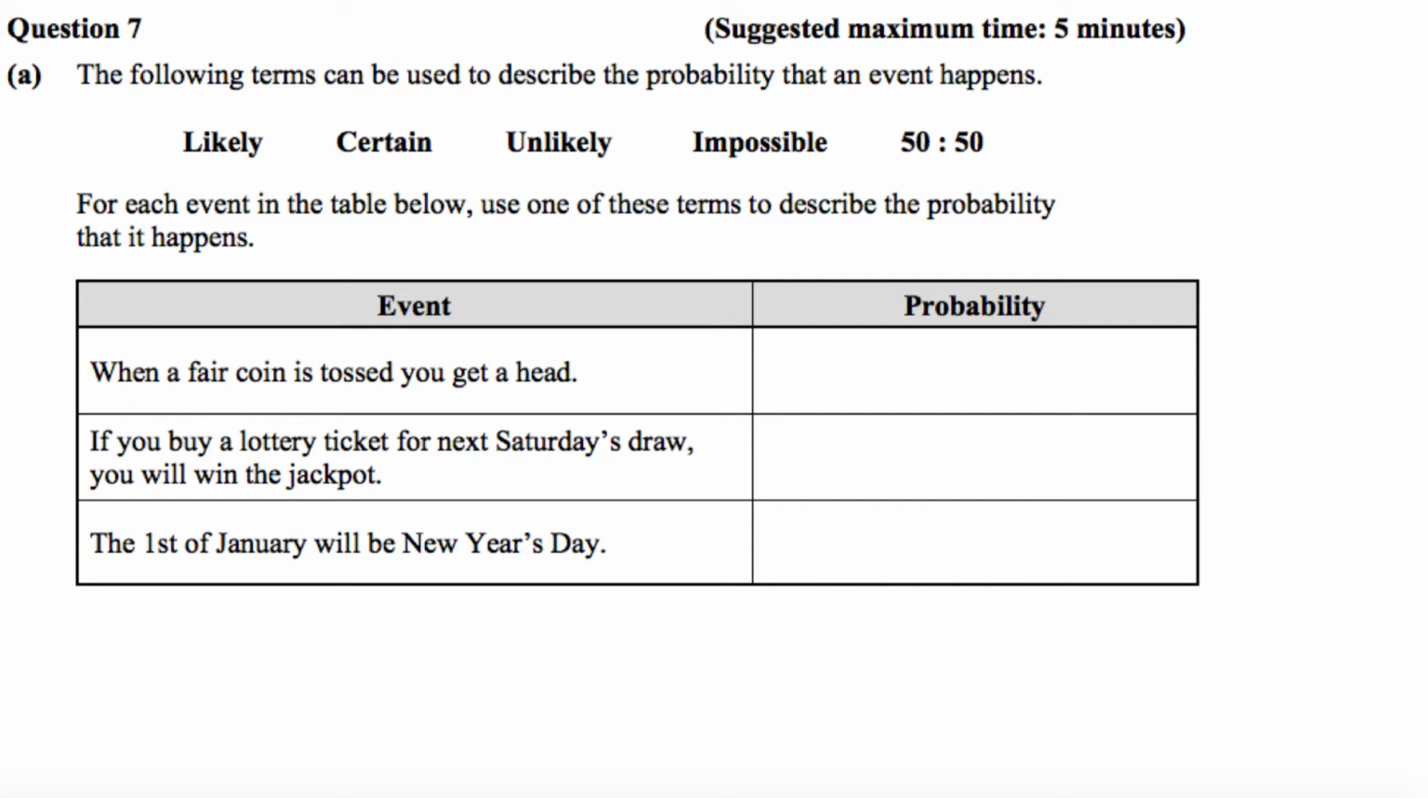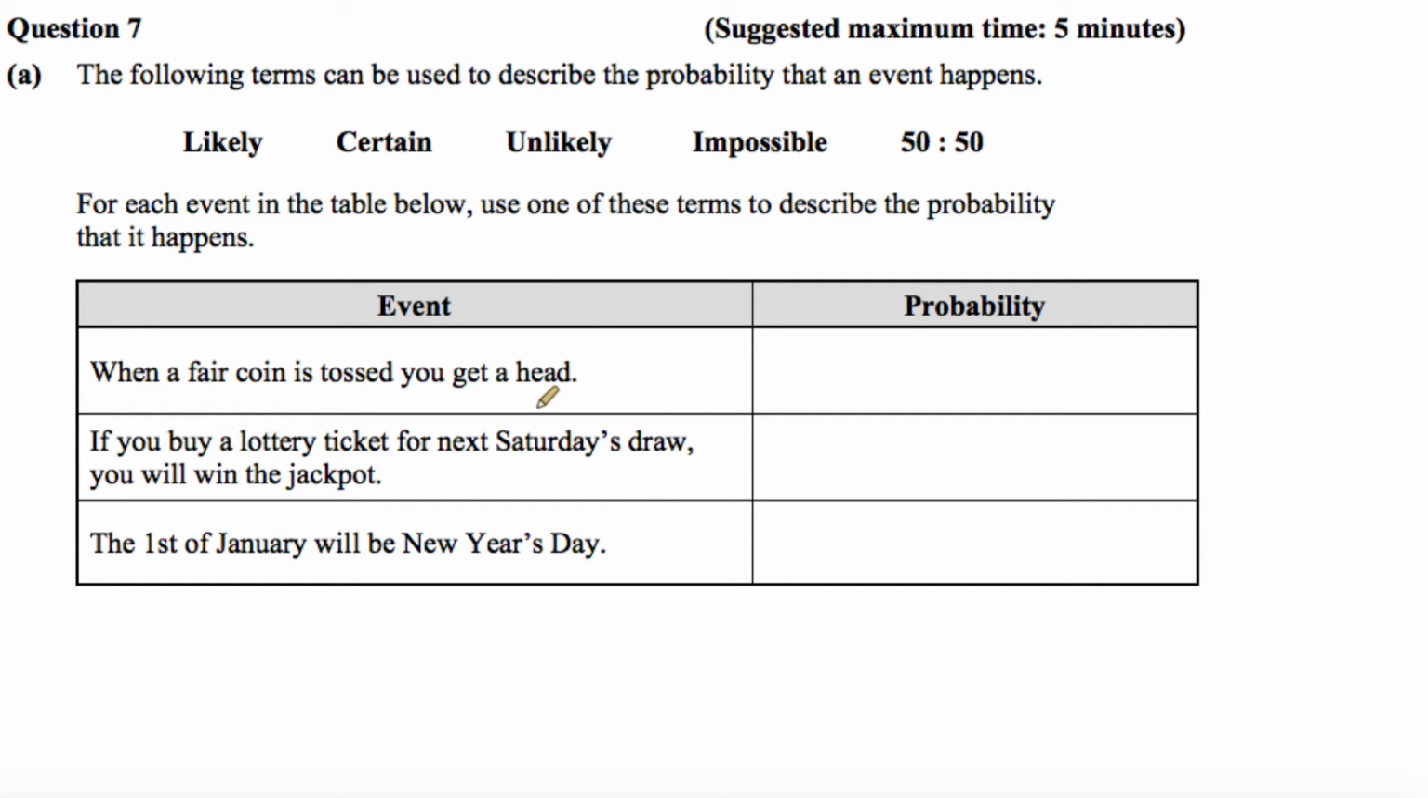So this is the 2014 Junior Cert Ordinary Level Paper 2, and we're looking at question number 7, Part A. The following terms can be used to describe the probability that an event happens: likely, certain, unlikely, impossible, or 50-50. For each event in the table below, use one of these terms to describe the probability that it happens. So here we have our 3 events, and we have to use one of these terms to describe the events.